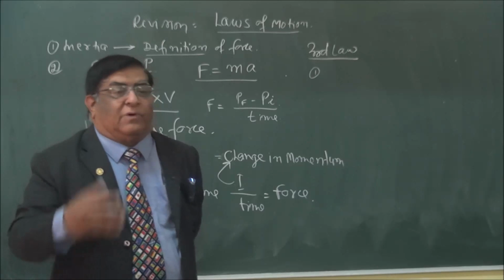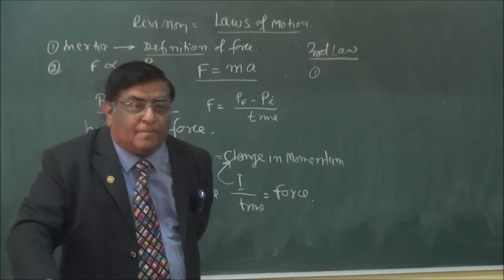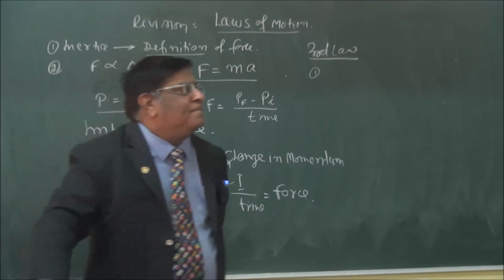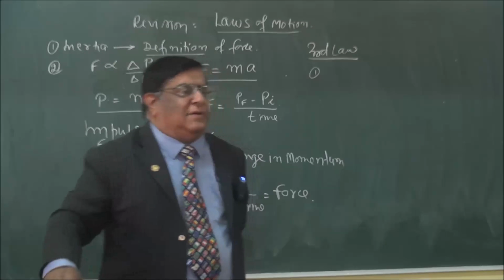There are two equal and opposite forces. Okay, we will come to that example later.